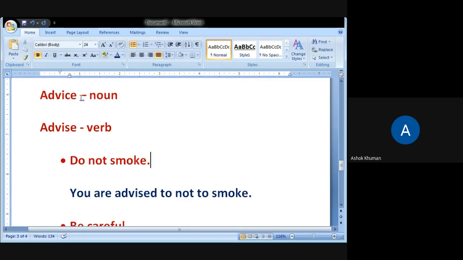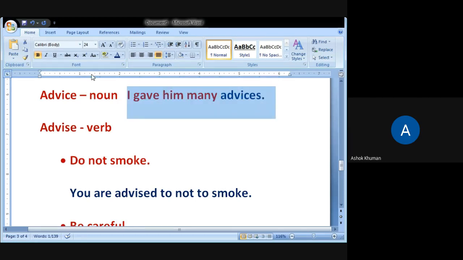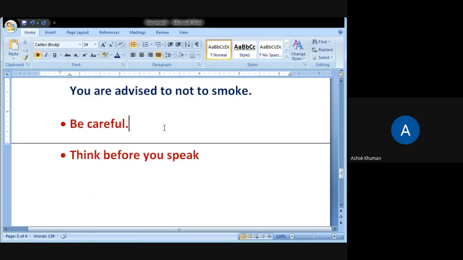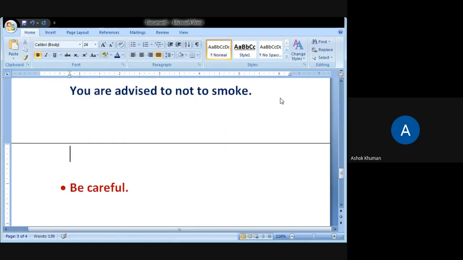And please remember, advice stays advice in both singular and plural. If you say, I gave him any advices, it is a common error. This is wrong. Okay, this sentence is wrong. It is always in the singular form, advice. I gave him much advice. Okay. Be careful. Last two sentences.